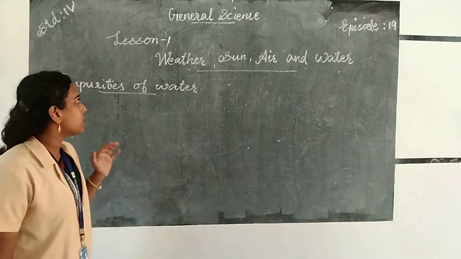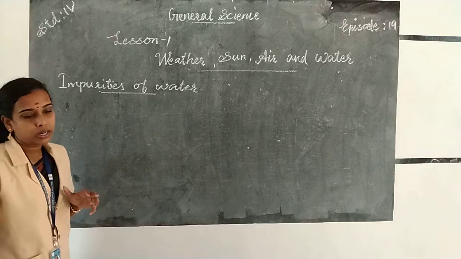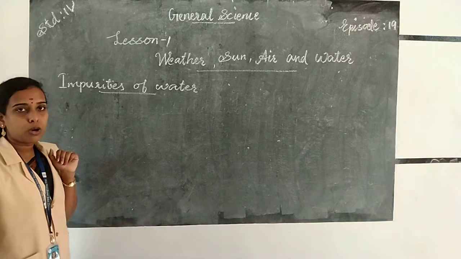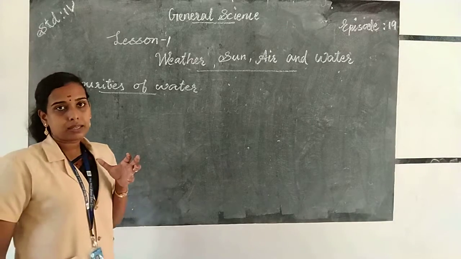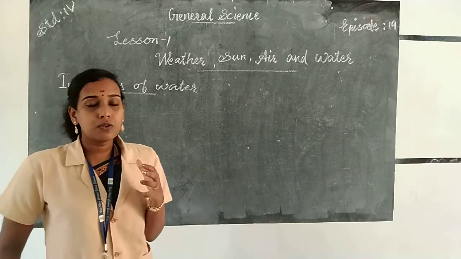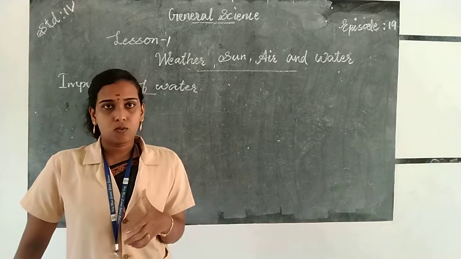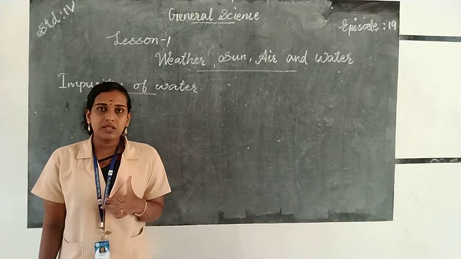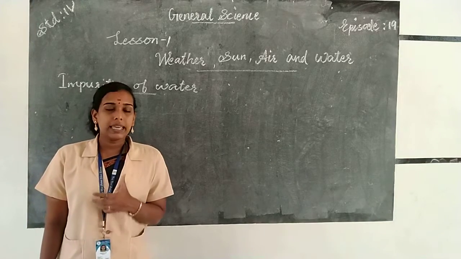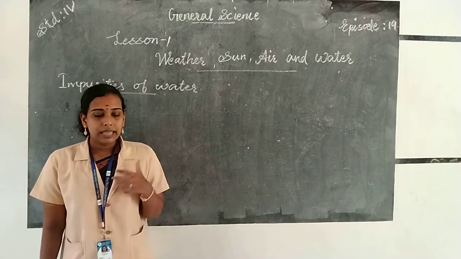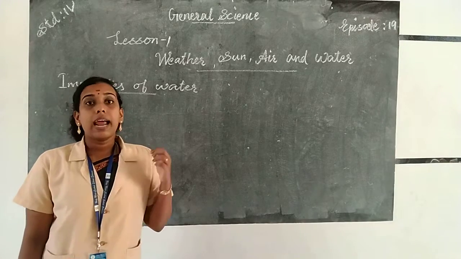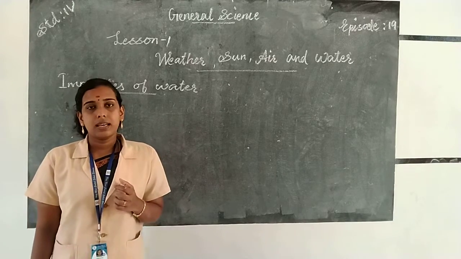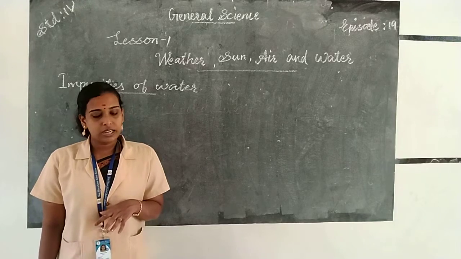So which are the methods we use to purify water? The first one is boiling. It's a simple method which is used to kill the germs present in the water. Then the next ones are sedimentation and decantation, then filtration, adding chlorine tablets, then using filters.